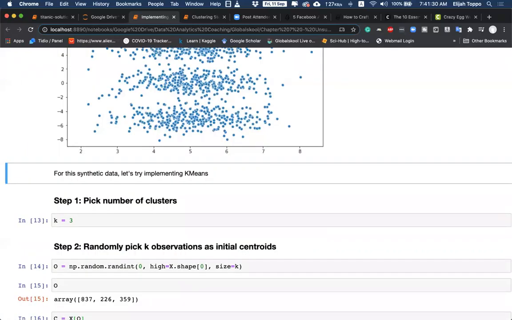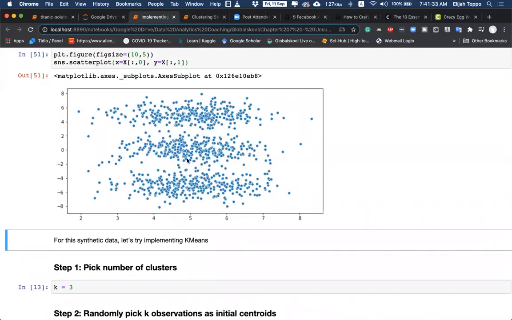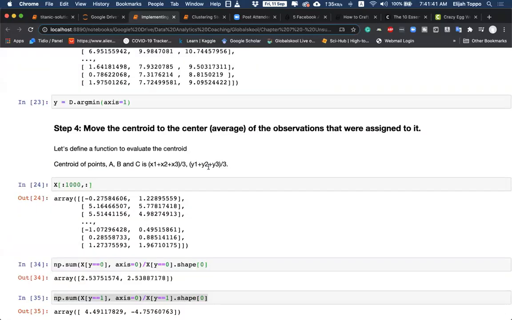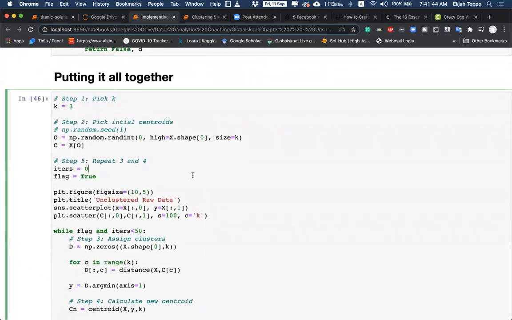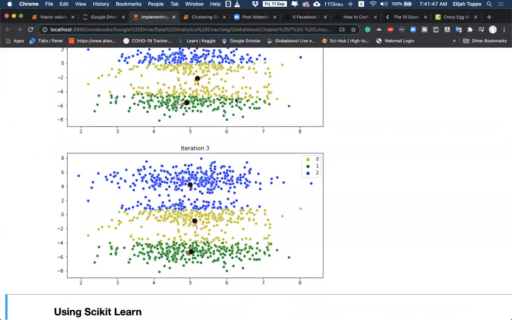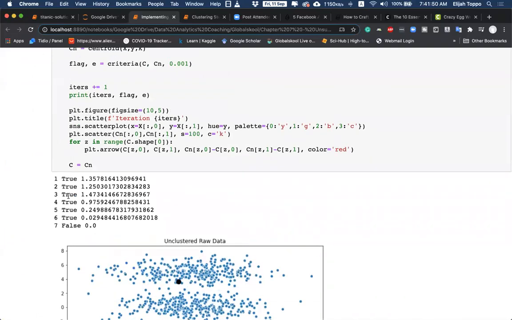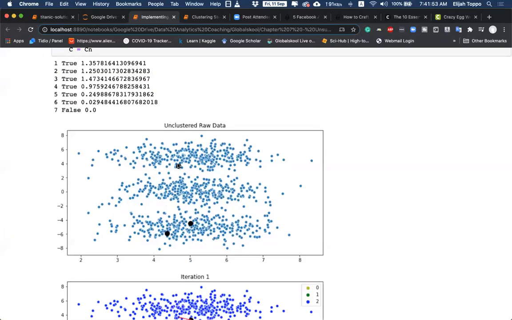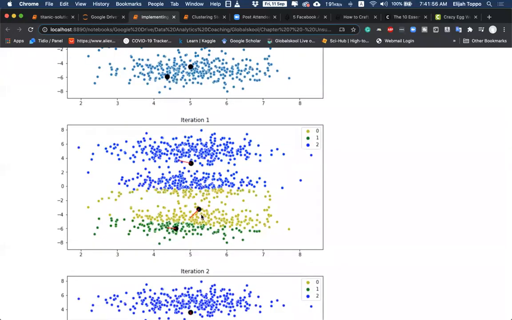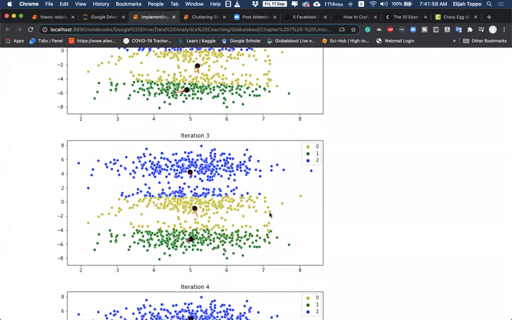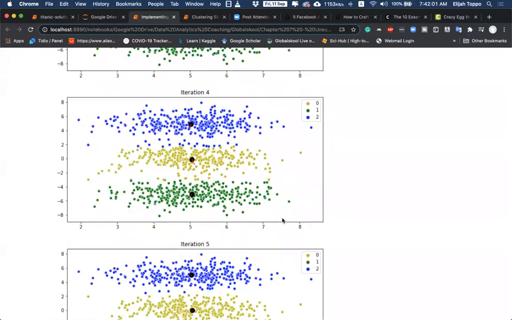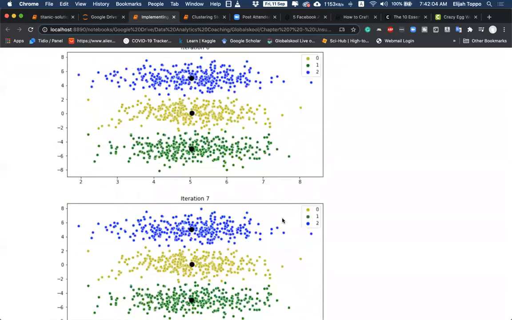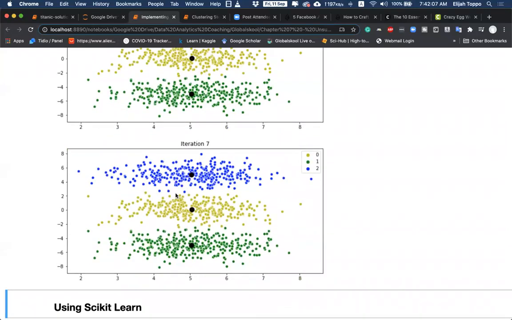Now when we do that, this is our cluster algorithm. We can still see that there are 3 clusters. This would be cluster 1, 2, and 3. Let us see if our algorithm is able to find it out. I'll directly go to putting it all together and execute this. We see 7 iterations again. These are the random clustering. Iteration 1, 2, 3, 4, 5, 6, and 7. By 7, it is still doing a fairly good job in dividing the clusters.